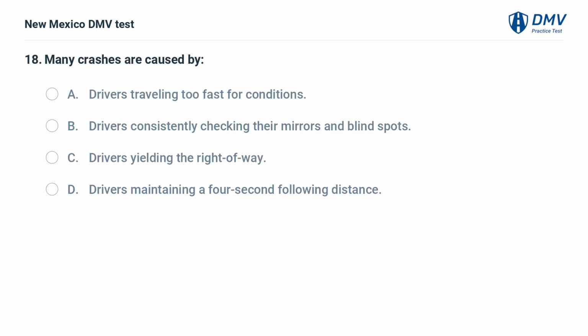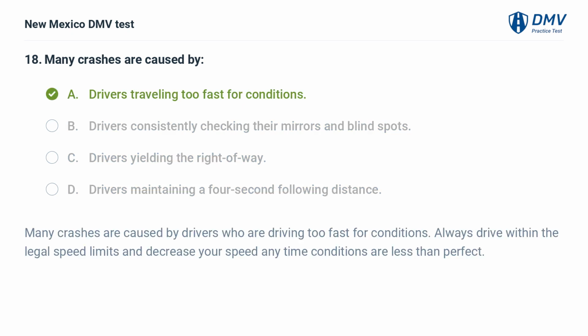Many crashes are caused by A. drivers traveling too fast for conditions. B. drivers consistently checking their mirrors and blind spots. C. drivers yielding the right of way. D. drivers maintaining a 4-second following distance. The answer is A. Many crashes are caused by drivers who are driving too fast for conditions. Always drive within the legal speed limits and decrease your speed anytime conditions are less than perfect.